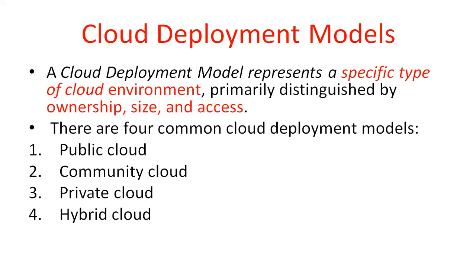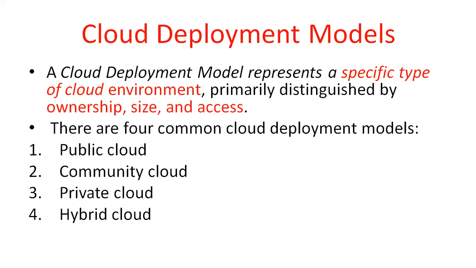So a simple example: cloud, in the sense, is a network. How many types of networks are there? That is the deployment model. Coming to the point, the cloud deployment model represents a specific type of cloud environment, a particular specific type. This network uses a public, this network uses a private.